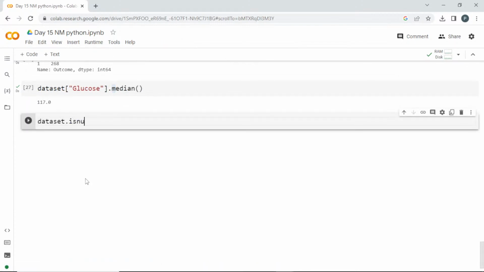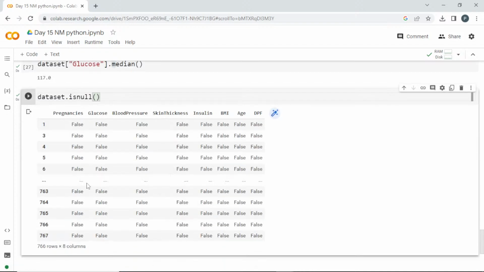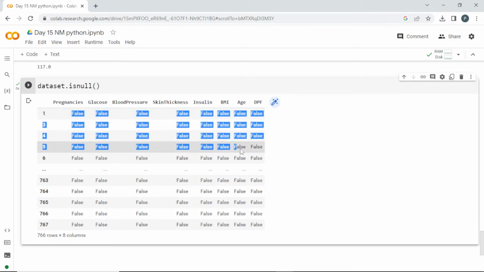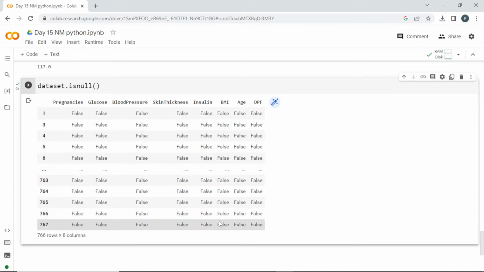dataset.isnull. I'm going to run this. See here, I got true and false values. It is boolean in all the rows and columns. But I cannot go and see everything, right? It shows false, which means I am checking whether it is null. If it is null, it is going to show true in that place. It is showing false because there is no null value in these places, and I cannot go and see everywhere, right? So I am going to use this .sum option here.